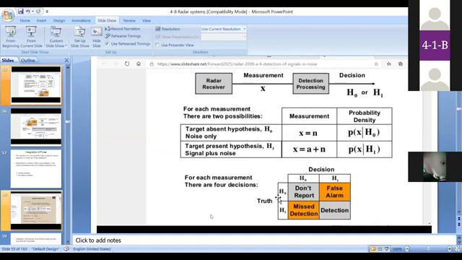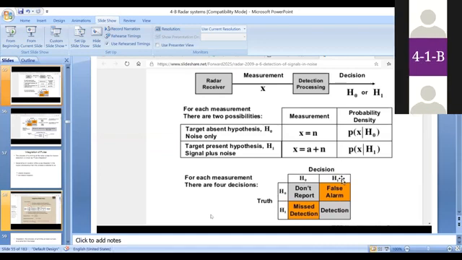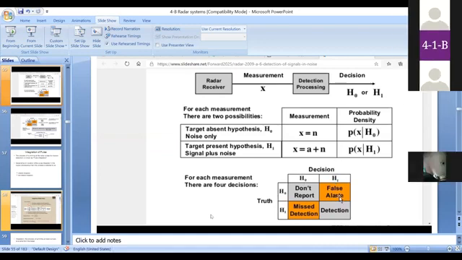But if the truth is H0, meaning noise is present, but the decision given by the radar system is H1, meaning target is present, then it is indicated as a false alarm.